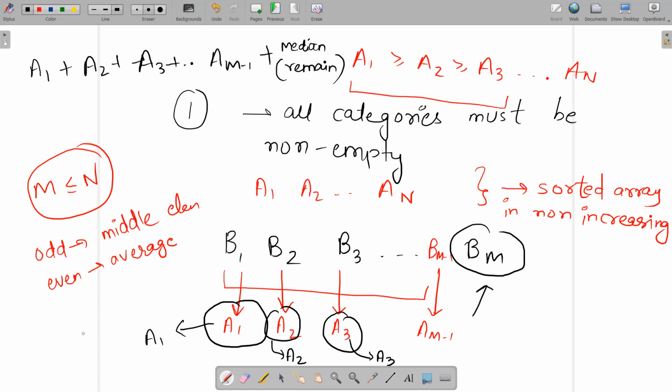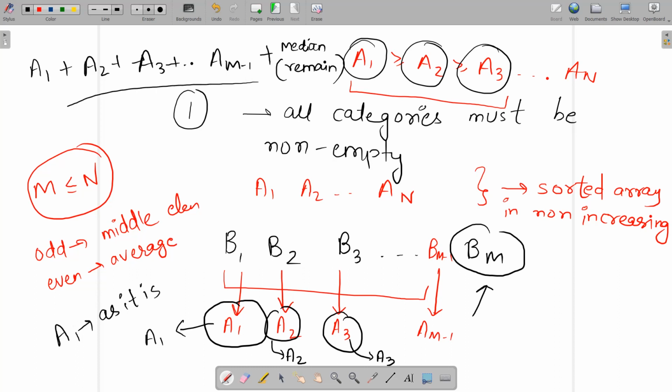Because if you calculate the median of a category which contains only one element, you will get the element as it is. When you get the element as it is, you will try to maximize the sum of the medians. You will always try to put in the maximum elements. A1, A2, A3 are the maximum elements present in this. A1 is the first maximum element, A2 is the second maximum element, and so on. When you put exactly one element in these categories, b1, b2, up to bm minus 1, you will get the sum of the medians a1, a2, a3 up to am minus 1, and this is maximum.